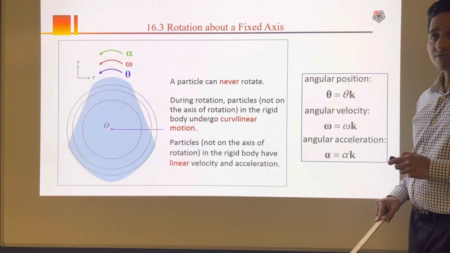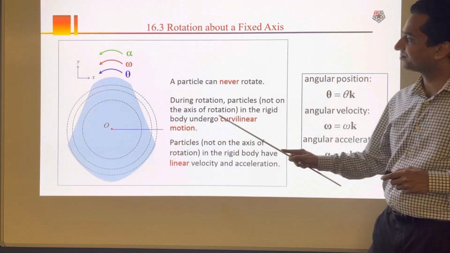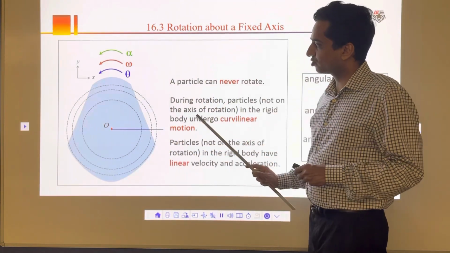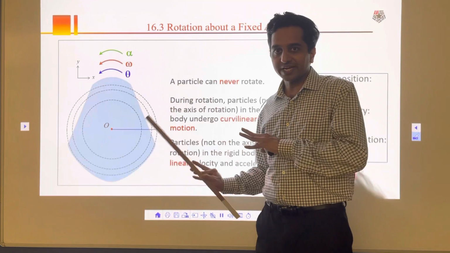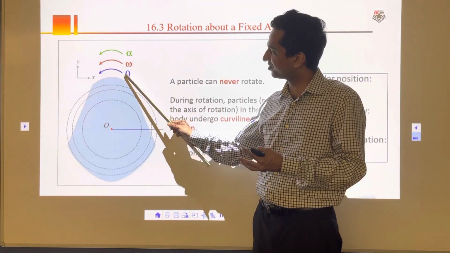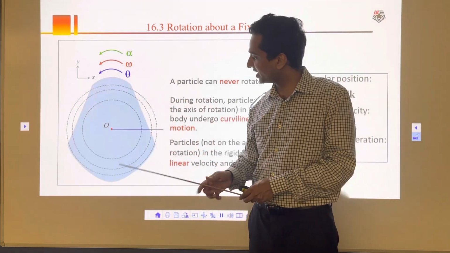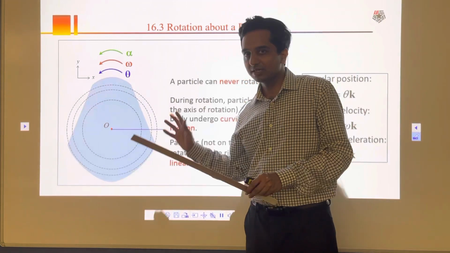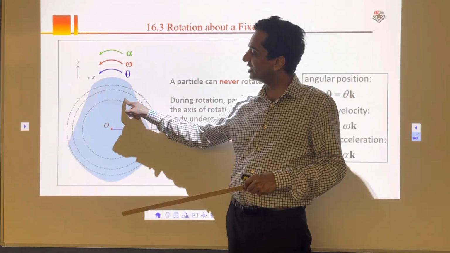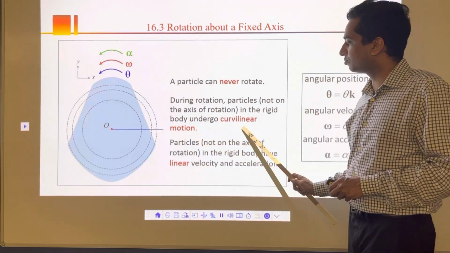The important thing about this rotation is that, let's say there is a particle here. The particle never rotates. Particles on the rigid body never rotate. The entire body is rotating with some angular distance theta, and it will have some velocity and some acceleration. But if I take a particle here, the particle itself won't rotate. That particle will always follow a curvilinear path. So keep that in mind: the particle will undergo curvilinear motion.